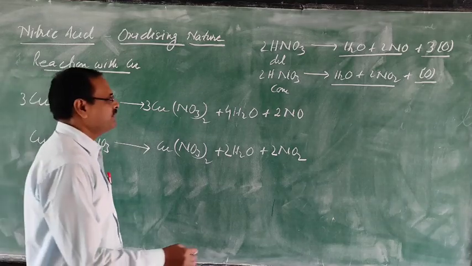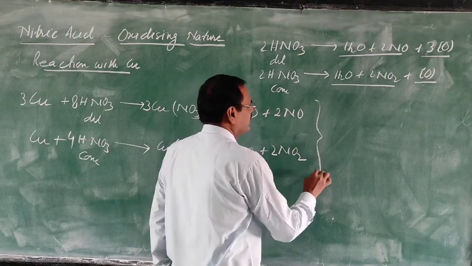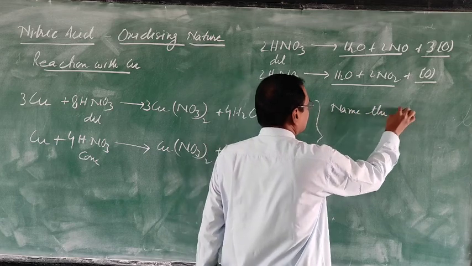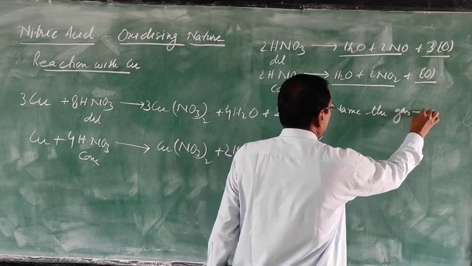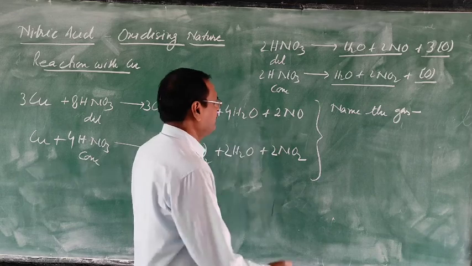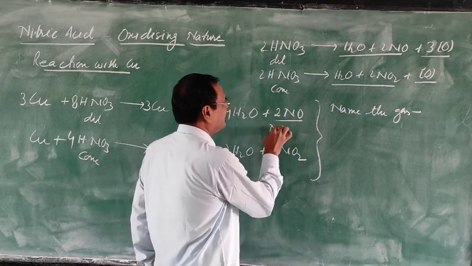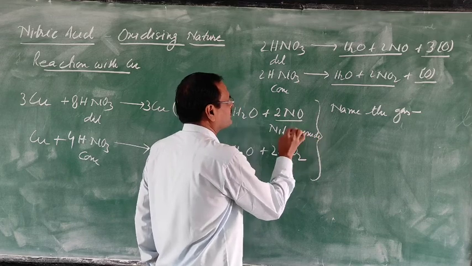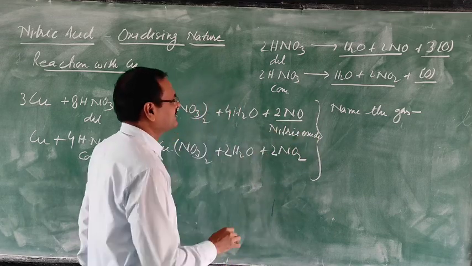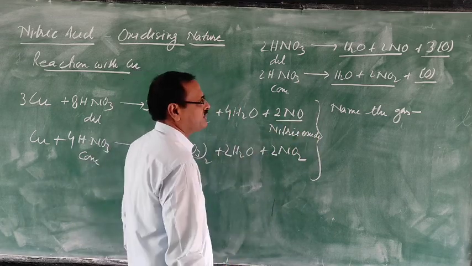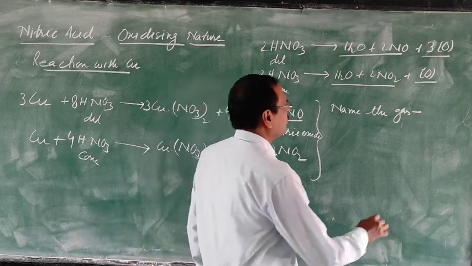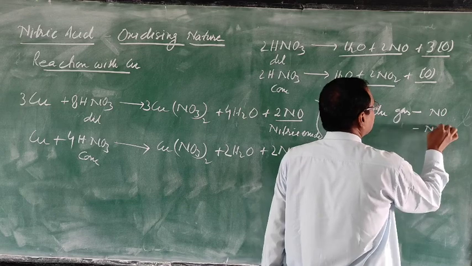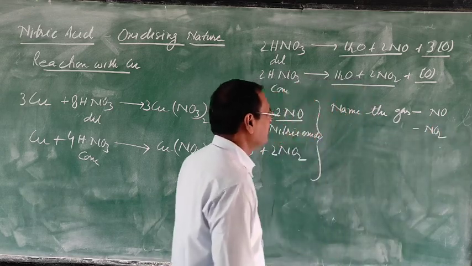Here the question will be asked: name the gas released. In the first case, the gas is nitric oxide. In the second case, you will get nitrogen dioxide. So in the first one, nitric oxide. Second one is nitrogen dioxide.